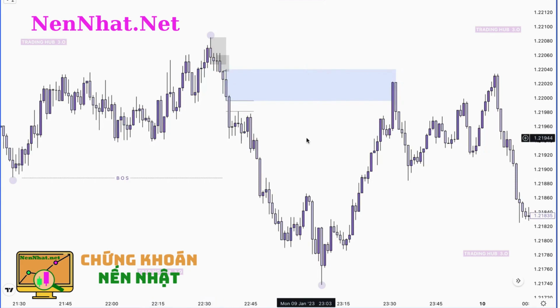Then we can identify more possible order blocks, because we are learning how we can identify order blocks. This is not all about entry. This is just an explanation, all about identification of order blocks. So this one is our first order block for the sell, and the next order block.